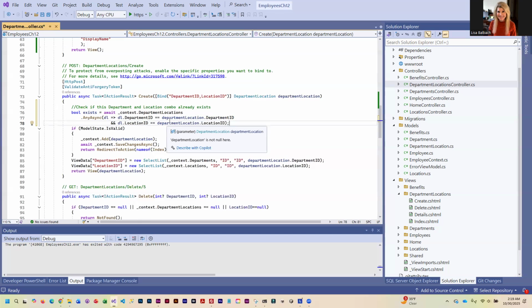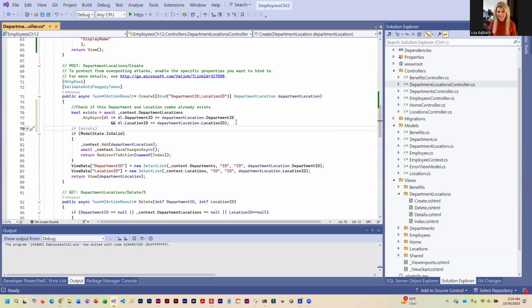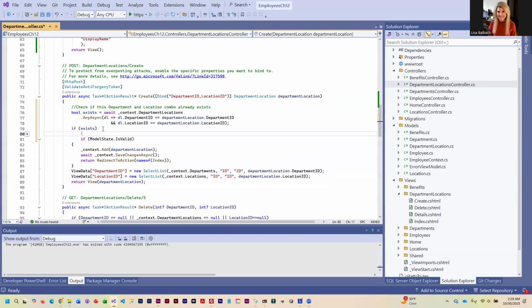And if the combination is there, it's going to return a true. So exists will have a true if there is a problem. So now we need to check exists. So if exists is true, that means we have a problem.